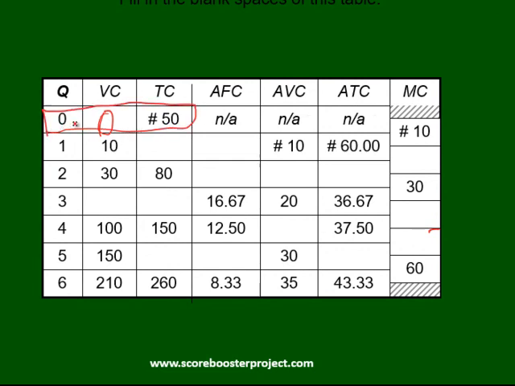The next item is, from this point we can also make meaning here, because we have columns for variable cost, total cost, average fixed cost, average variable cost, average total cost, and marginal cost. Can you suggest what is missing? There is no column for fixed cost. We don't create it because fixed cost is fixed, it remains constant, so we might not need to put it. That's what examiners do. Please take note of that.